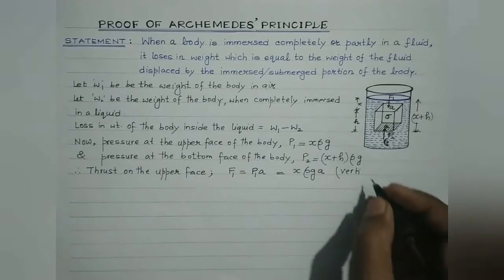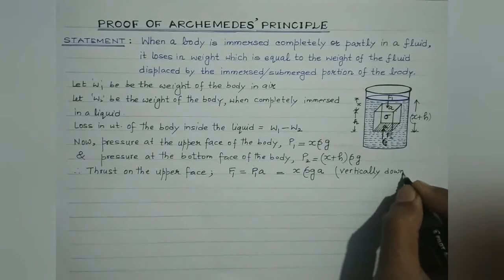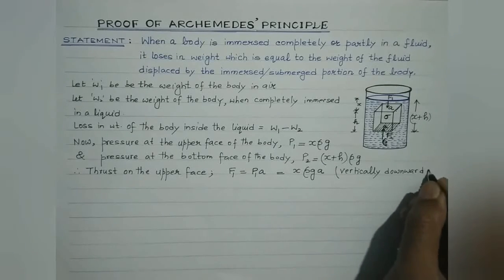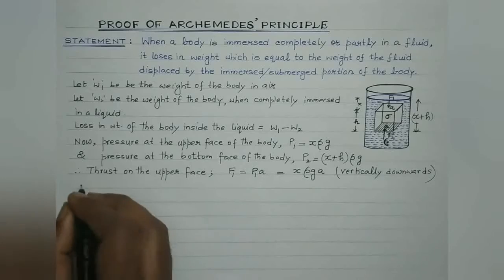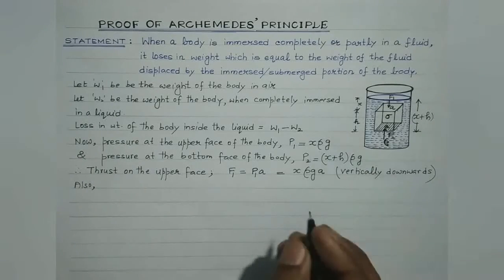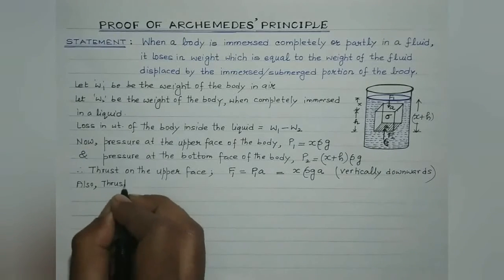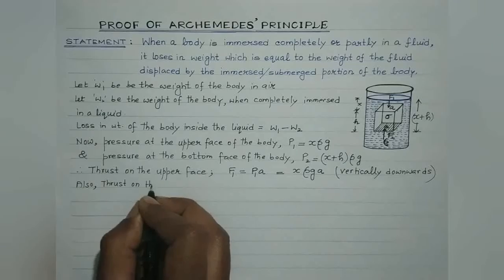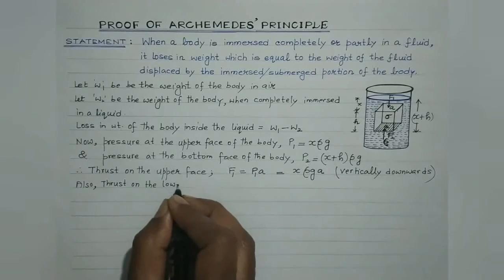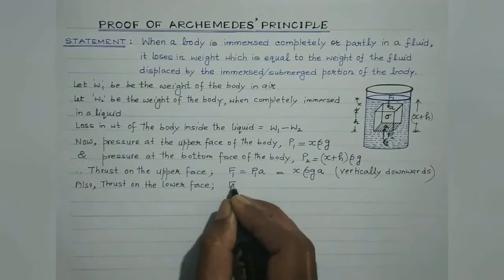This F1 is acting in the vertically downward direction. Also students, the thrust on the lower face of the body, I am talking about F2. So the thrust on the lower or the bottom face of the body is given by F2.